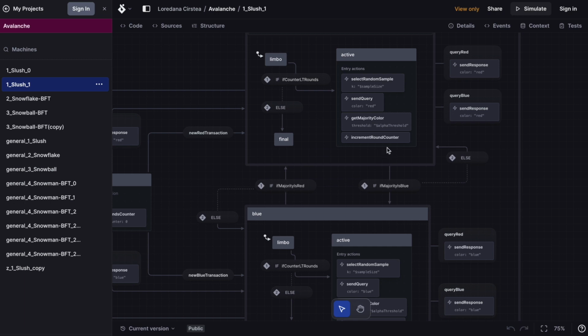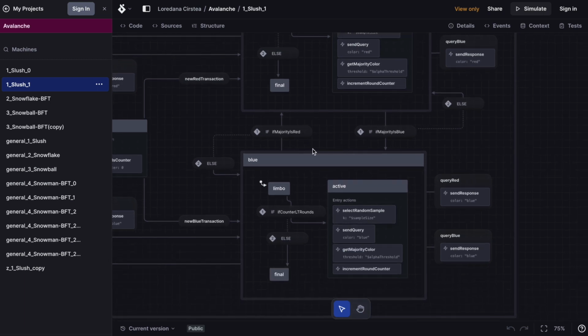So let's look at what happens if the majority color here is blue. Then our color is reset and we enter blue here and we repeat the same process. If our round counter has reached the value of M, then we get to our final color and everything stops.